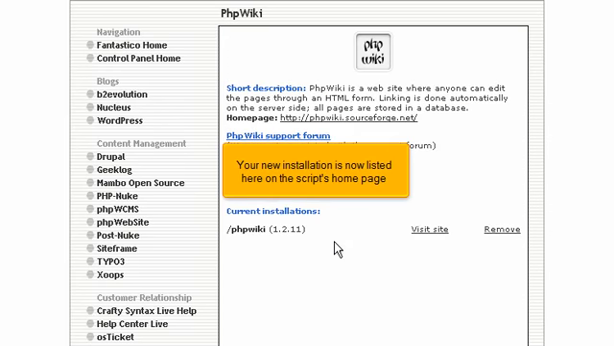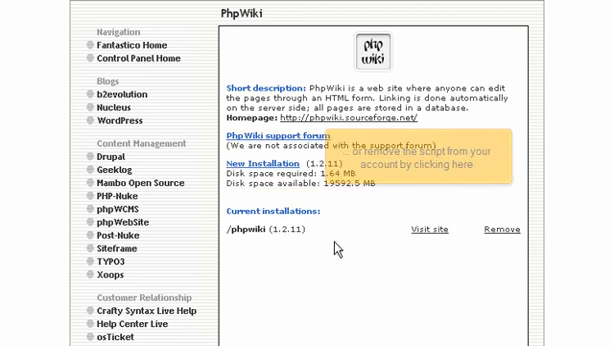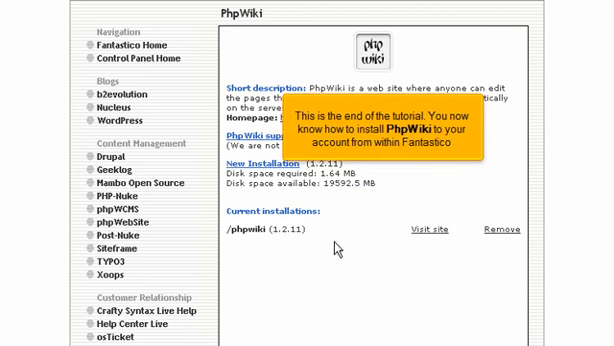Your new installation is now listed here on the script's homepage. From here you can visit the site by clicking here, or remove the script from your account by clicking here. This is the end of the tutorial. You now know how to install phpwiki to your account from within Fantastico.